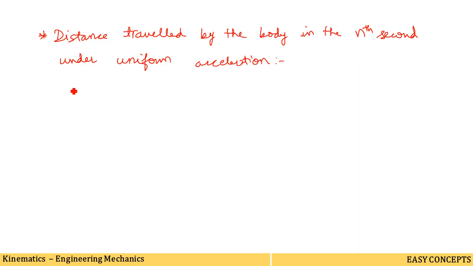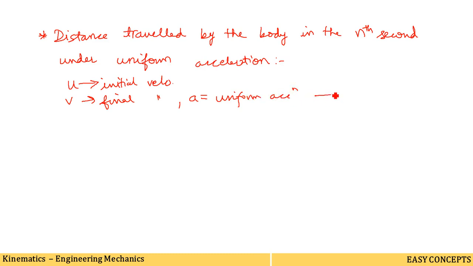So in this case also, let u be the initial velocity, and v is the final velocity. The same thing we are considering here also. Actually we won't require the final velocity in this case, but we have written v here. a is the uniform acceleration. What is the unit of acceleration?